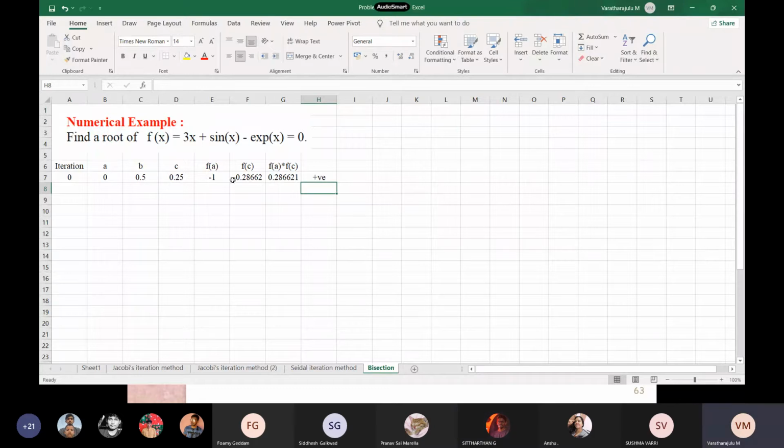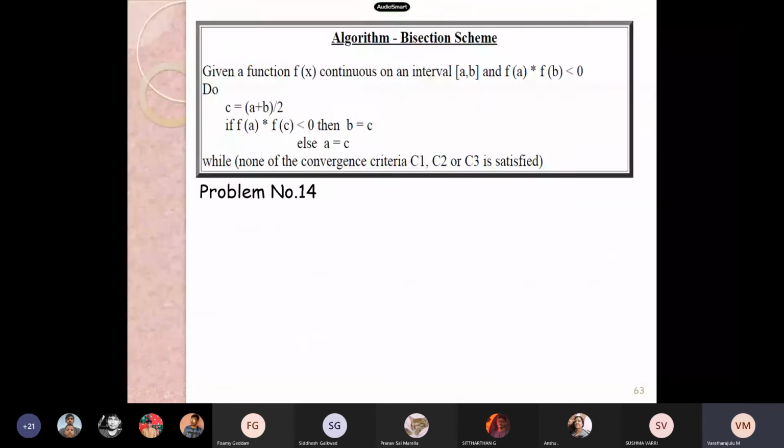Okay, good, Siddhartha. Now this is the first iteration I am concerned about; then second, third, fourth, till iteration number 10 I wanted to do so. Now this data, that is new A and B. What is my new A and what is my new B? I am going to the slide.